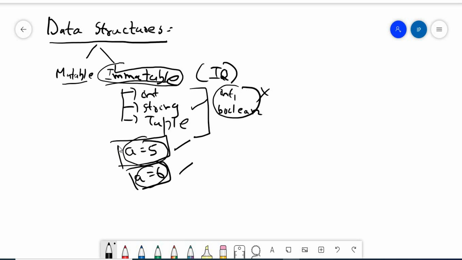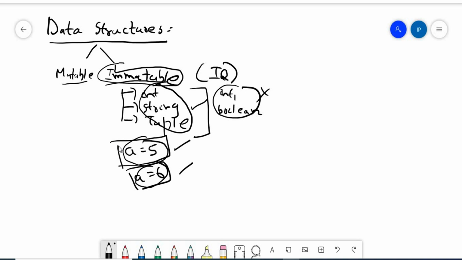In immutable data, there are three types, which are int, string and tuple. We'll come to practicals about this later, but as of now you must understand the immutable data structures are int, string and tuple. Why is it called an immutable data structure? Very simple answer. Once defined, we cannot change it. It is defined, then we need to recreate it, but we cannot change it. That is about immutable data.